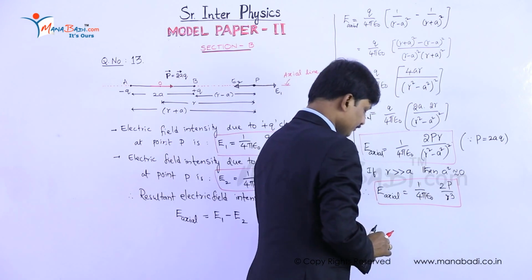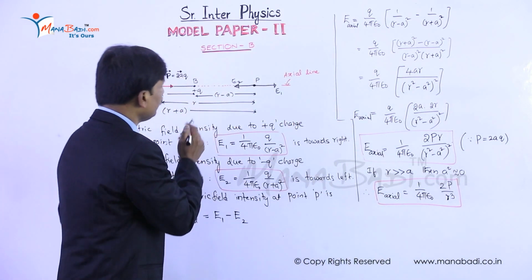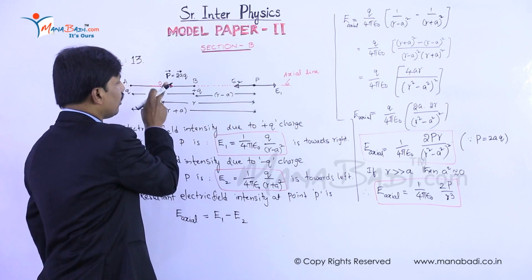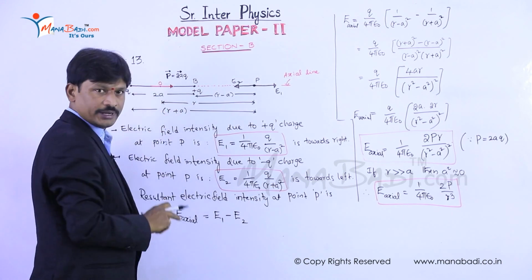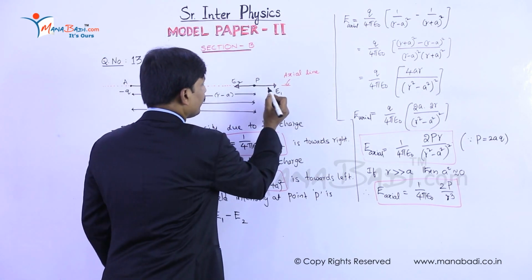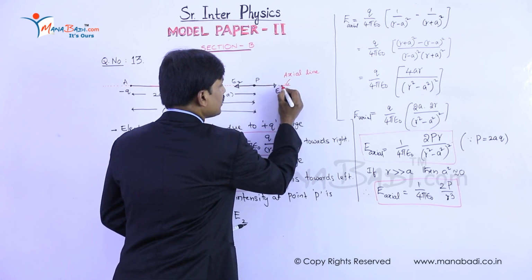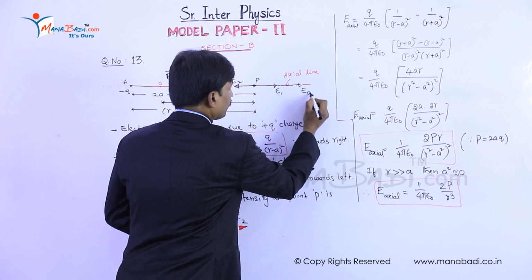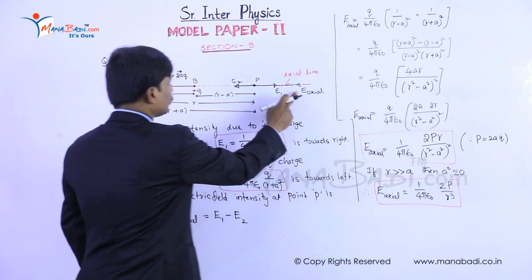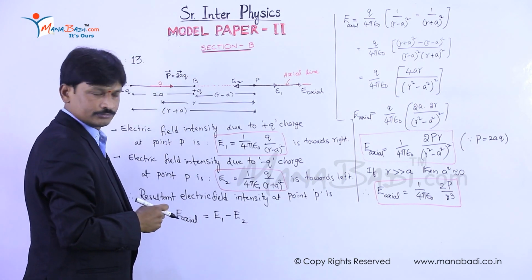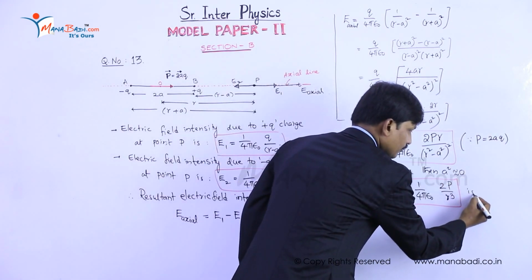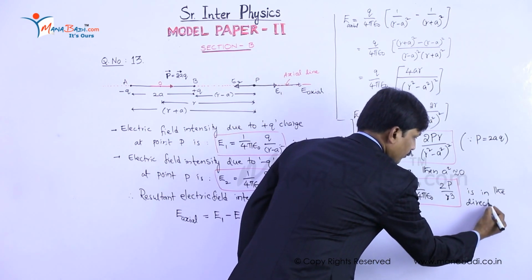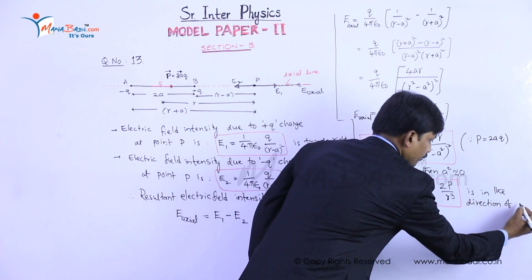Now the direction of the resultant electric field due to E1 and E2 is always in the direction of the dipole moment. So the resultant electric field is directed in the direction of p bar.